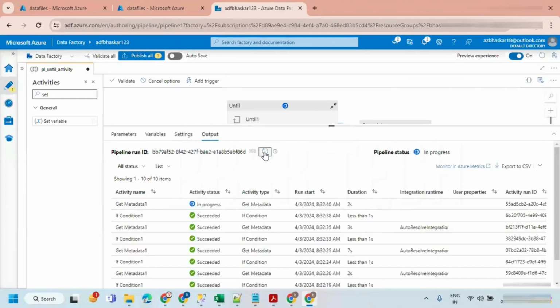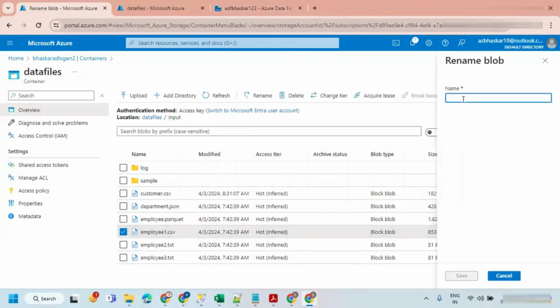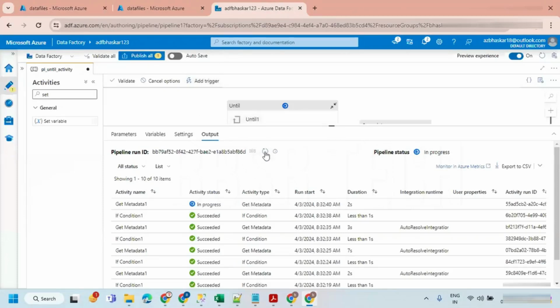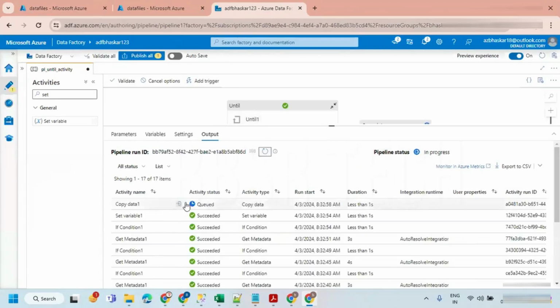But when I go and rename this file as employee.csv, then it is going to start running. Now you can see Copy data is getting executed. Get Metadata is true. So this is also one of the interview questions.